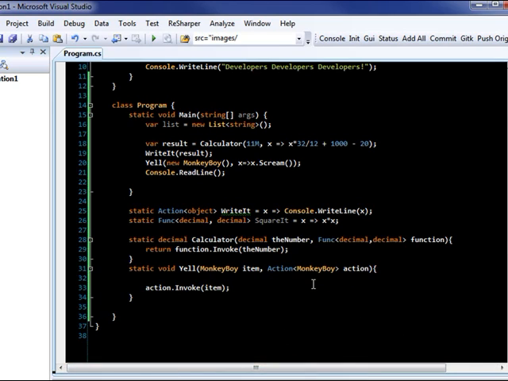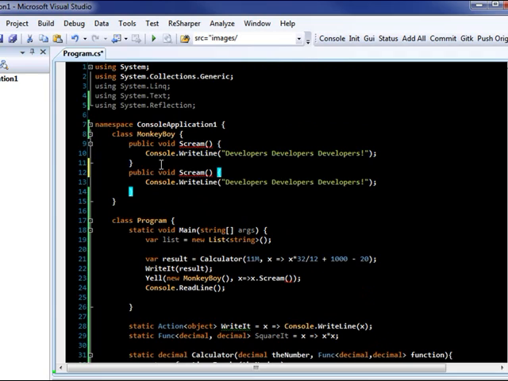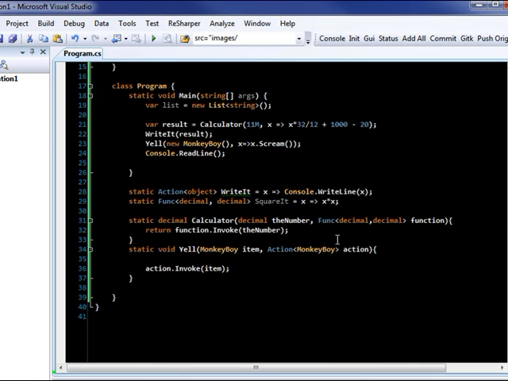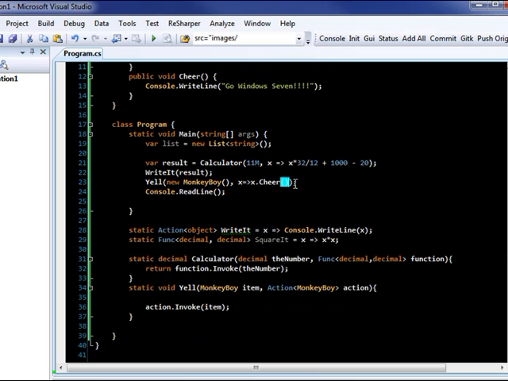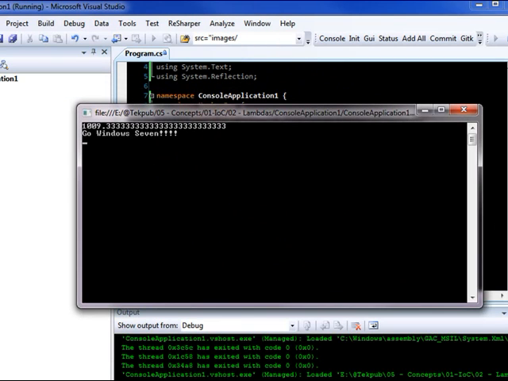Well, what if I wanted to do something else? Well, let's see how this might work. We might do something like Scream, and we might do something like, let's do another one. Let's just say Cheer. And we could do something like go Windows 7. Woohoo! 7 spelled properly. Okay, well now we can change this on the fly in our calling code. This doesn't really do much of anything. Doesn't ever change. The calling code, however, can simply say Cheer, which is super groovy. Now you can see how this is loosening things up a little bit by using lambdas, and if I run this, you can see go Windows 7.